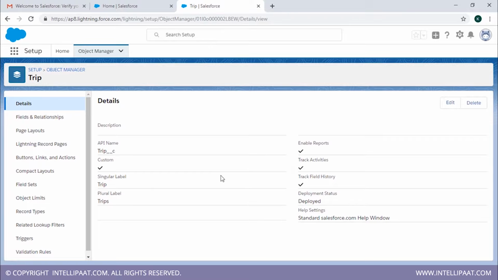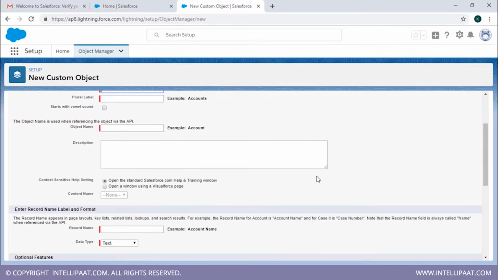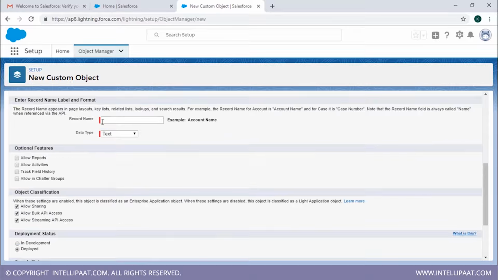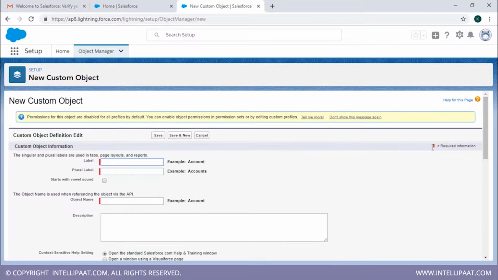It has been created. Now, this is the form for you to create a new custom object. All the blanks which have these red marks, that means that those particular fields are important. As this says required information, they're required.